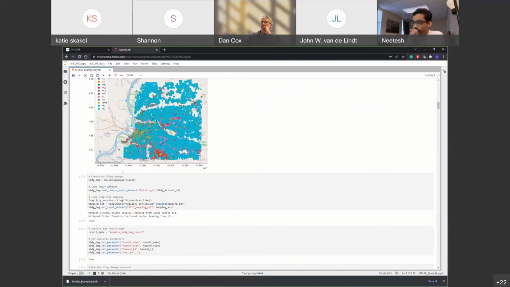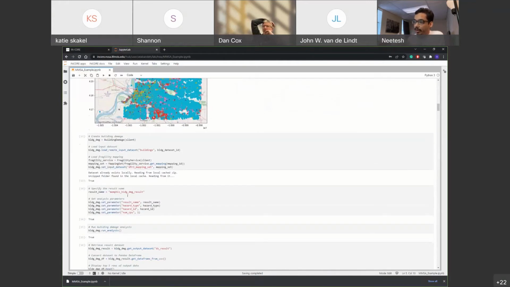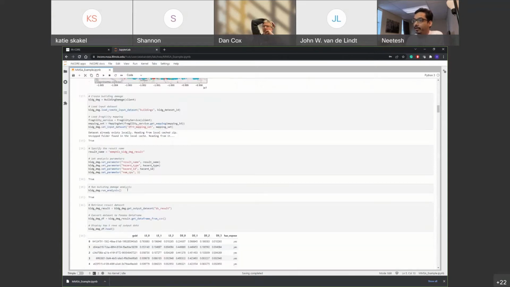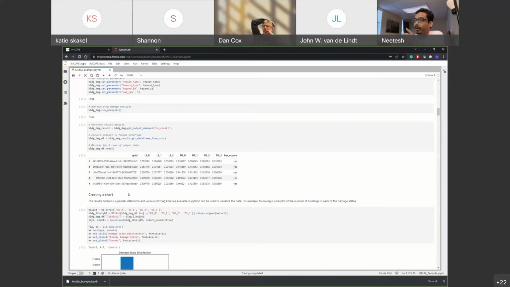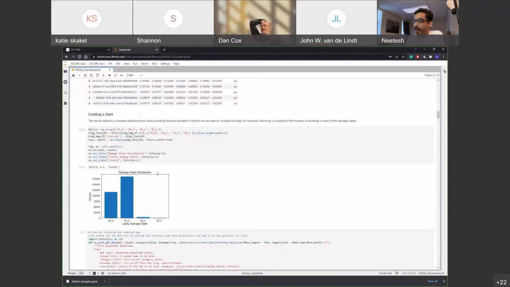This is a normal damage analysis for buildings in INCORE. We set up the parameters for the result name, the dataset ID, and the earthquake ID, run the analysis, and we get the results. Then we are plotting the most likely damage state for each of the buildings in this chart.